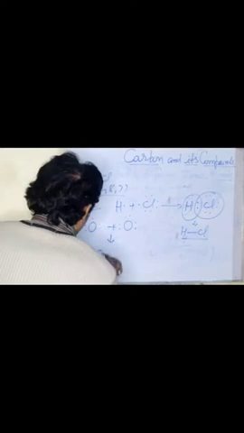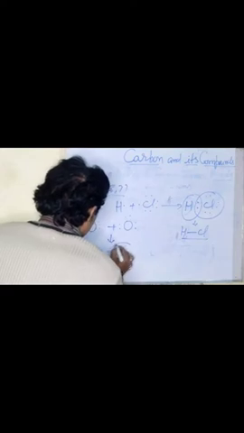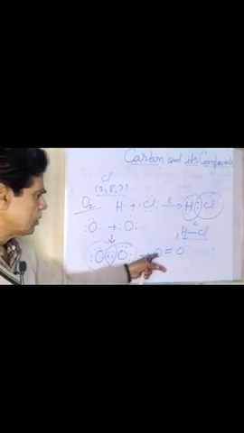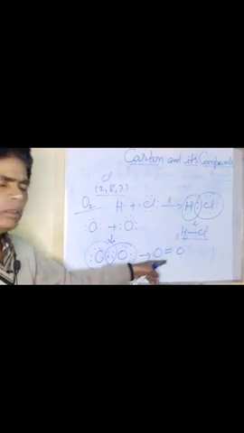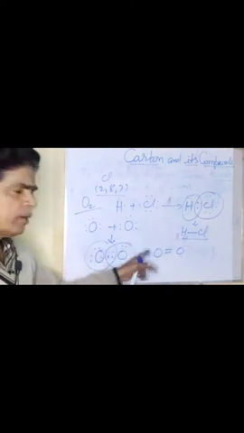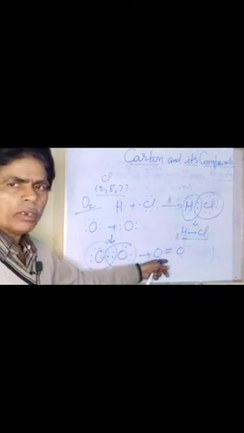So this is the sharing of two electrons, and each oxygen atom has acquired 8 electrons here. There is a double covalent bond between two oxygen atoms because both oxygen atoms have contributed a pair of electrons. So double covalent bond is formed.